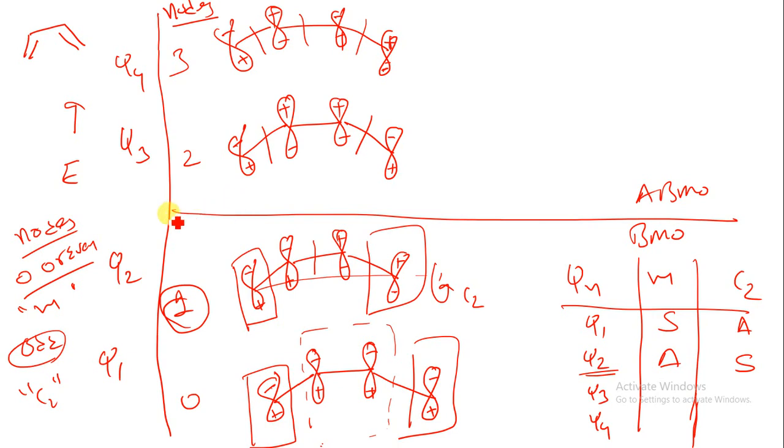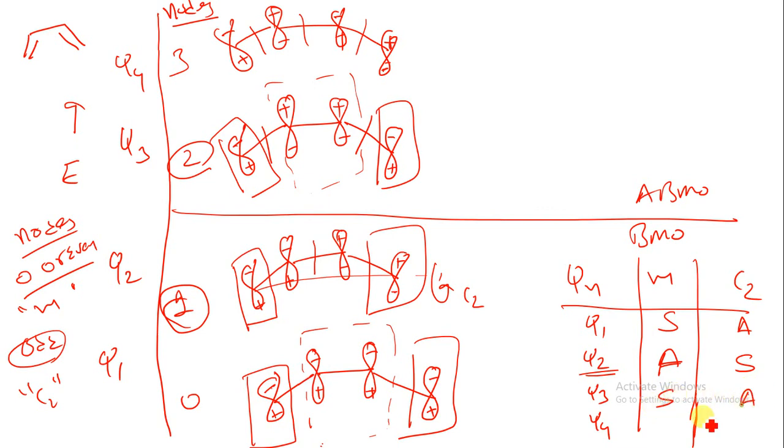Then after that, an even number of nodes, 0 or even, that is 2. So for the first orbital and last orbital, if I put a plane over here, there is an exact image of the plus sign to the last sign. So we can say that the mirror plane is there, so symmetric, and here we have asymmetric. For the last one, suppose here we have a minus sign, plus sign, and here a plus and minus. If I write down the C2 axis over here, that will be the reverse from the minus plus sign to the plus minus sign. So I can put down a symmetric sign and an asymmetric sign.